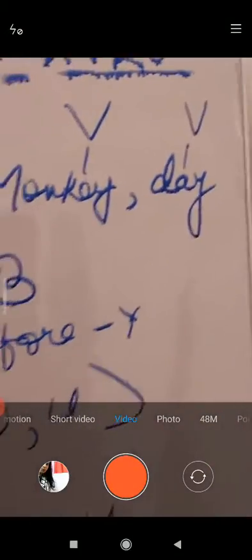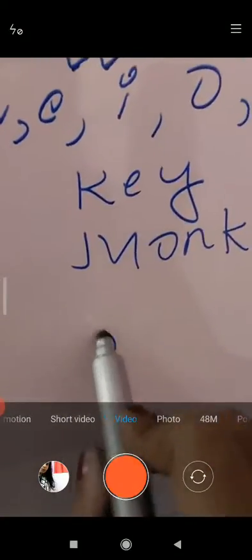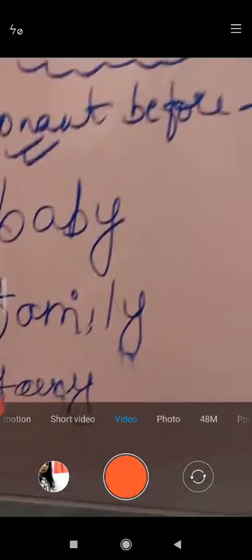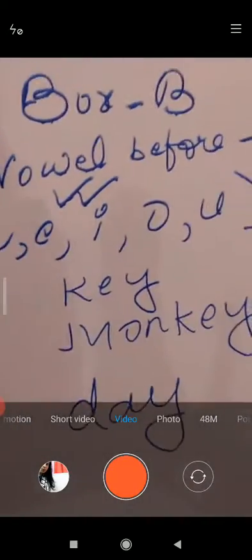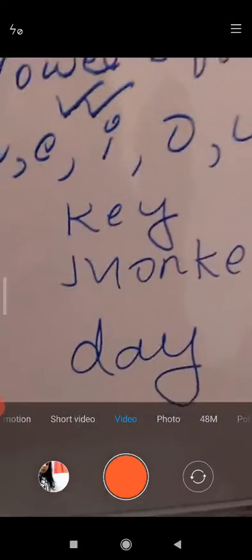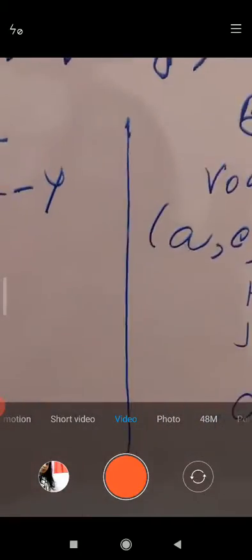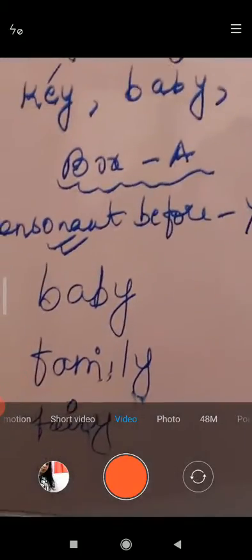Now the last word, that is day, D-A-Y. Then 3 words come in the consonant group and 3 words come in the vowel group, okay. So this is worksheet 2, question number 3; you have to do it in your copy.